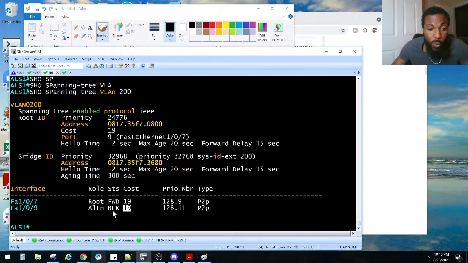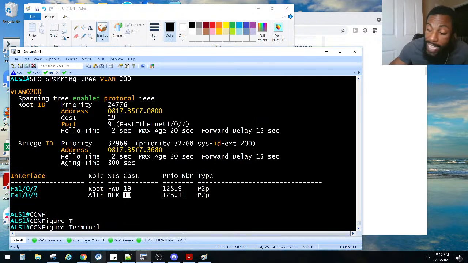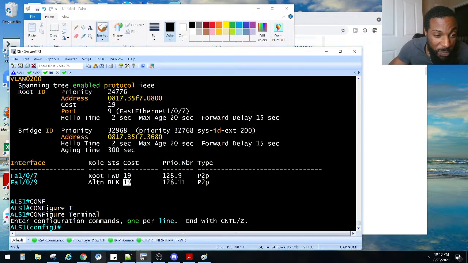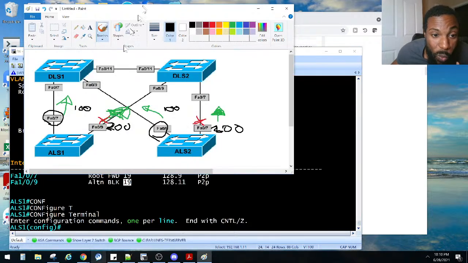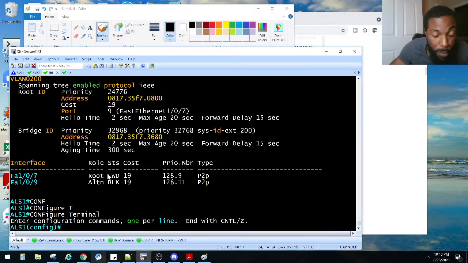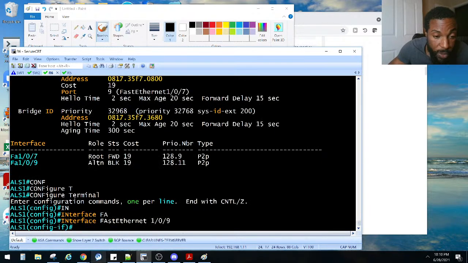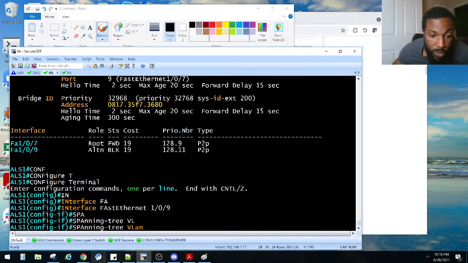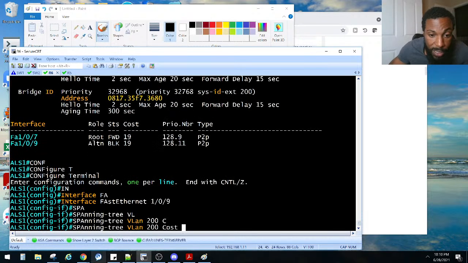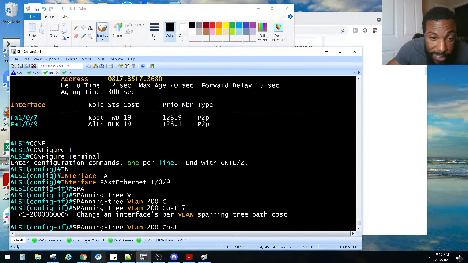Is there like an automatic way to do this? Now, we can check the book for the solution guide, but y'all know I like to try to stay away from the solution guide. It's like, hey, you got a CCNA, you should know this, man. We try not to look at the answers at the back of the book like we used to do in high school, right? So we know we wanted to fix FA09, right here. We need to fix that port. So interface FA09 on the access switch, we said spanning tree VLAN 200 cost. We could set the cost to be either lower or higher.